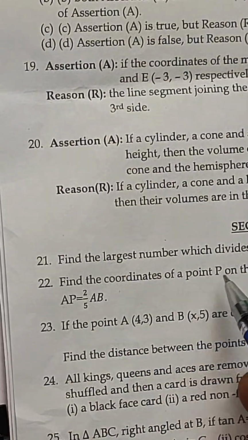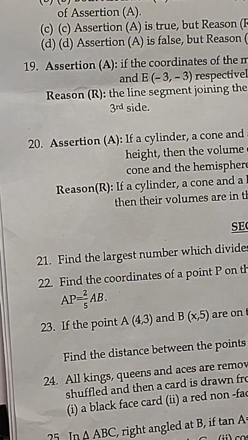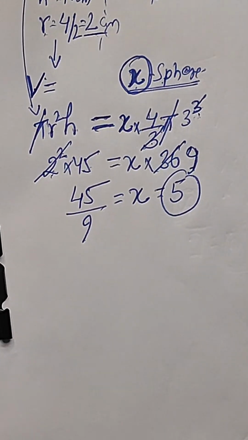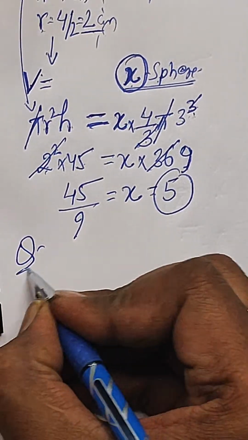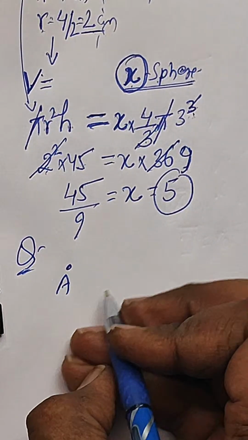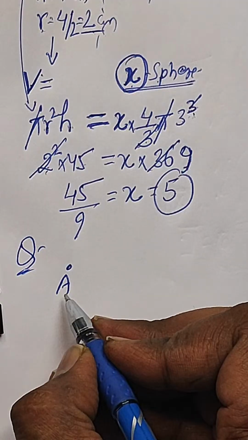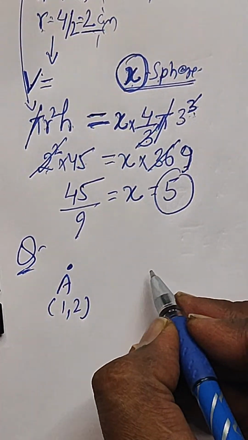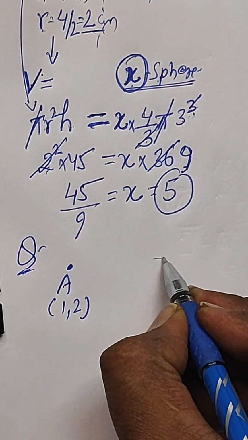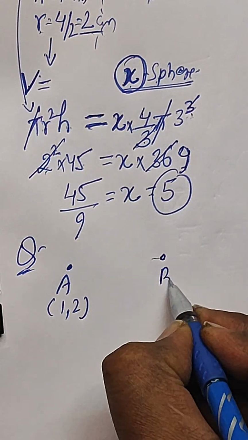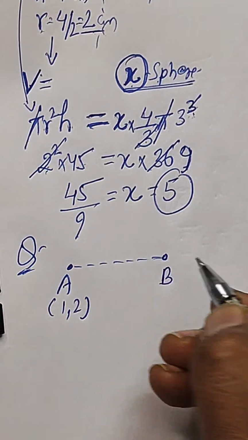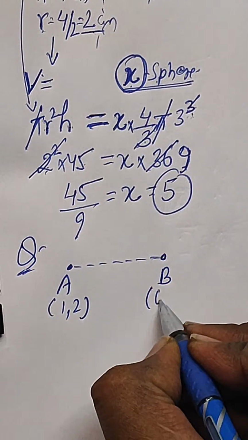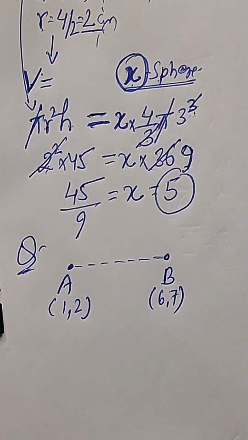Find the coordinates of a point P on the line segment joining A (1, 2) and B (6, 7). Okay, so two points are given to you. The coordinates of A are given as 1, 2, and the line segment is AB, and the coordinates of B are given as 6 and 7, right?